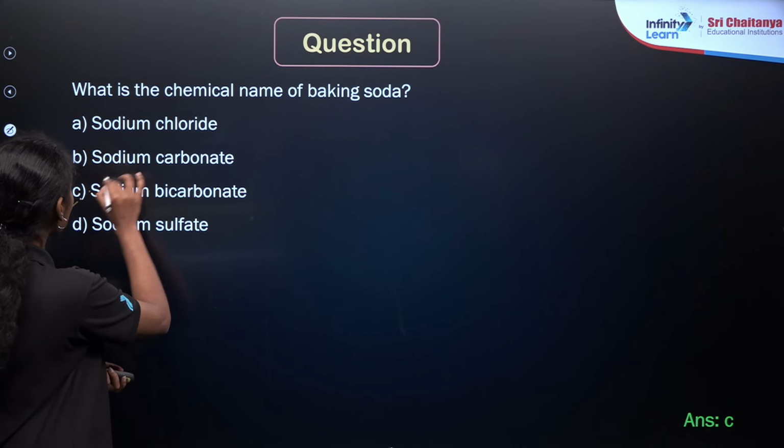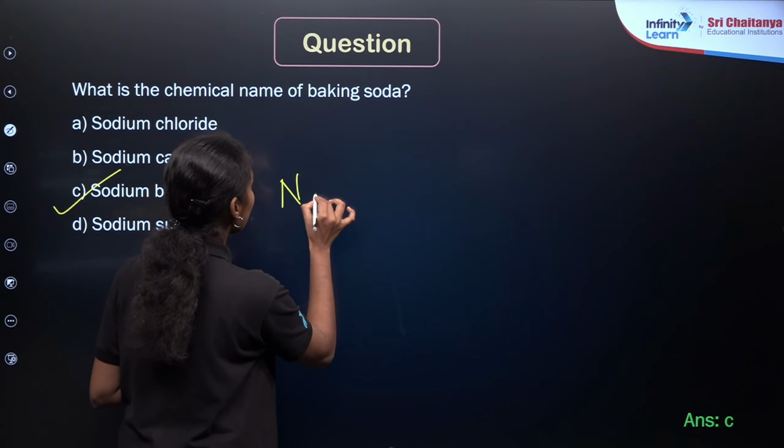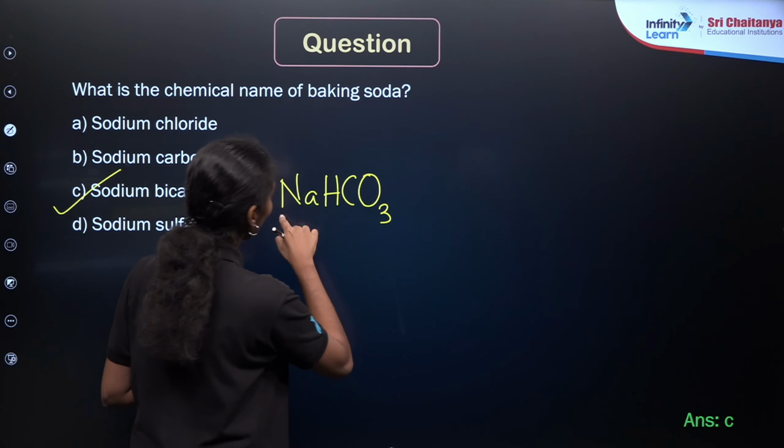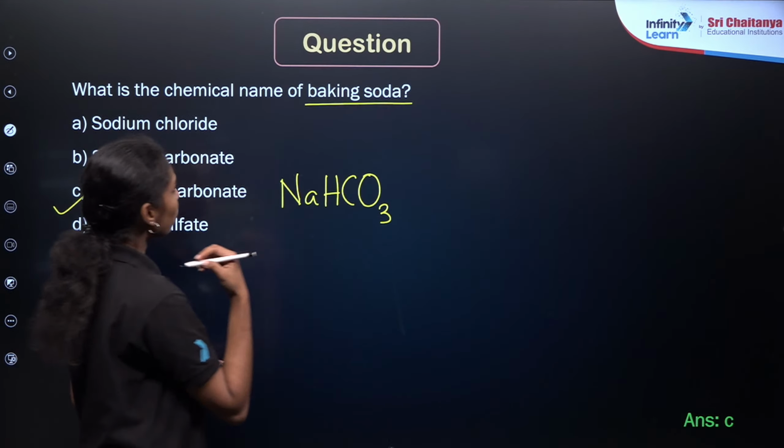Yes, option C is the correct answer. Sodium bicarbonate, right? Sodium bicarbonate. What is the chemical formula? NaHCO3, right? HCO3 stands for the bicarbonate. So this will be the sodium bicarbonate. This is the baking soda, right? Then what do you mean by the washing soda?